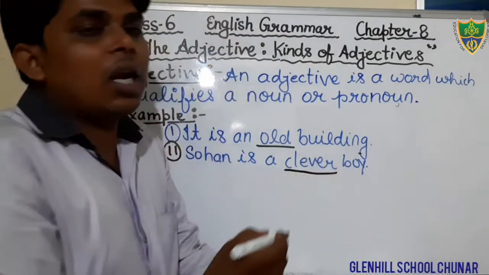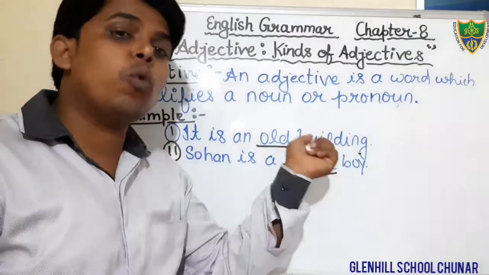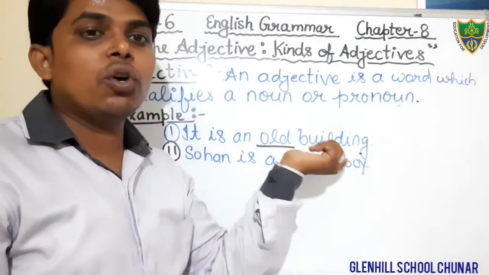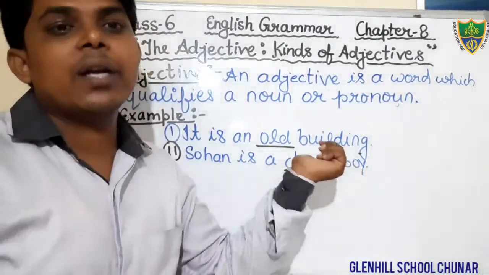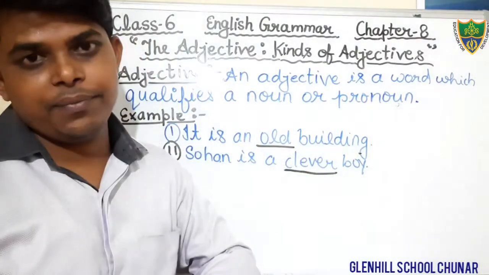The word clever describes the quality of the boy. What kind of boy? The boy is clever. So here in this sentence, the word clever qualifies the noun boy.